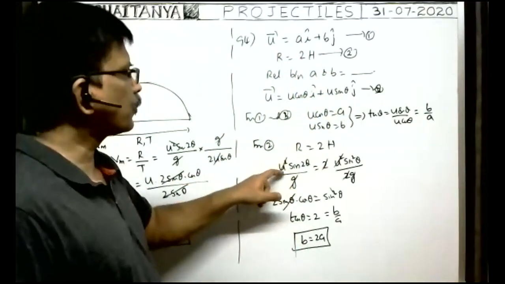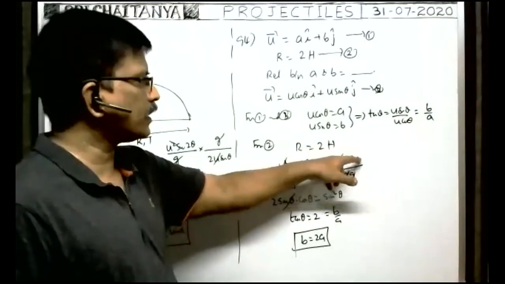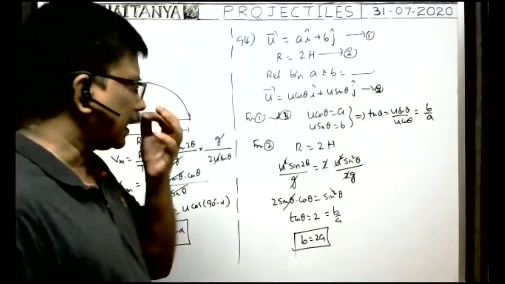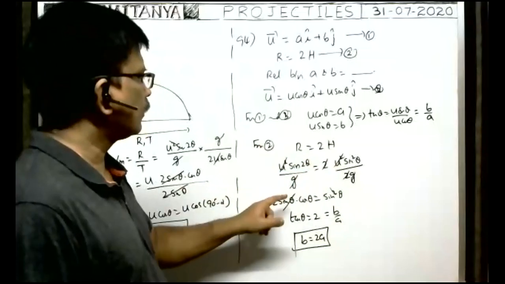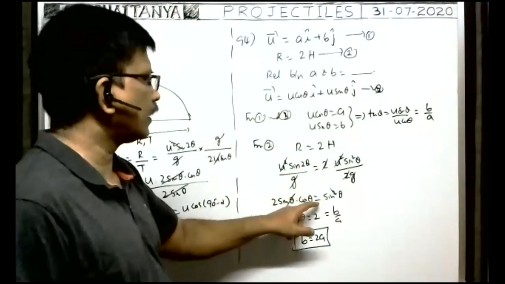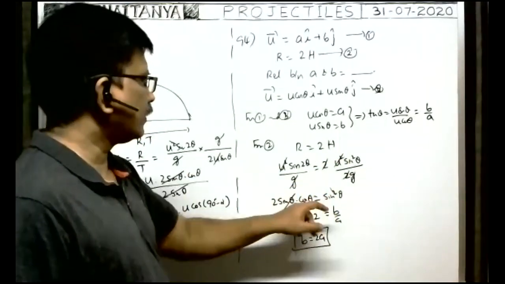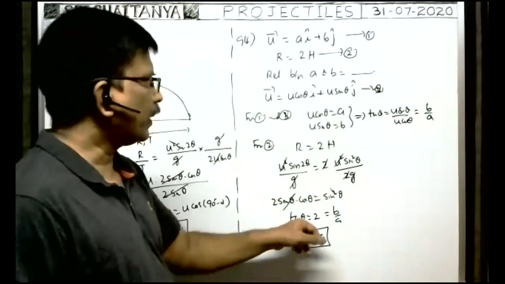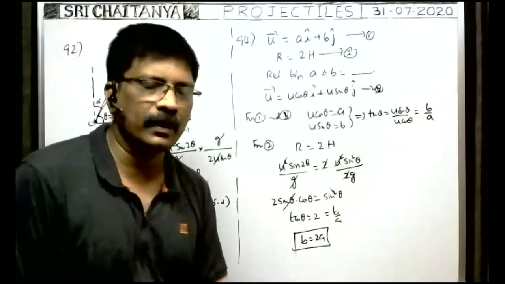That's why R means u square sin 2 theta by g is equal to 2 into H, which means u square sin square theta by 2g. Already we derived these formulas. Now you see, g cancels, 2 cancels, u square cancels. So sin 2 theta is equal to sin square theta. Sin 2 theta means 2 sin theta cos theta is equal to sin square theta. Sin theta cancels, then 2 is equal to sin theta by cos theta, which means 2 is equal to tan theta. But tan theta is equal to b by a, we got. So b is equal to 2a. This is the answer.